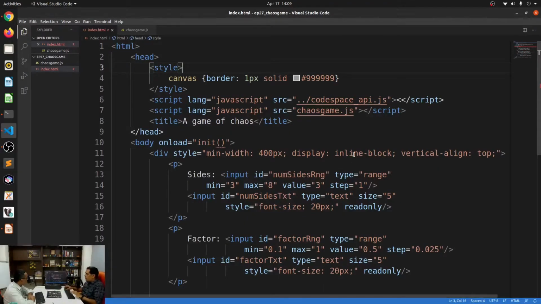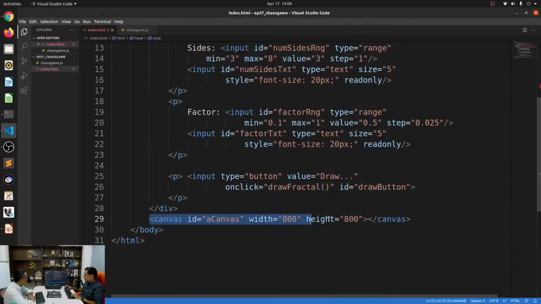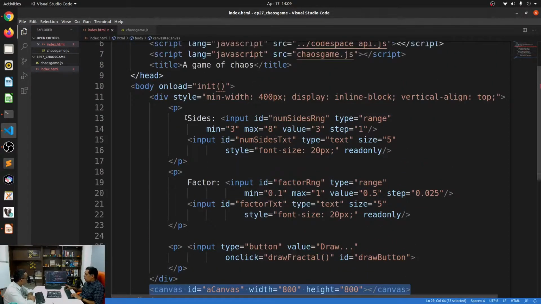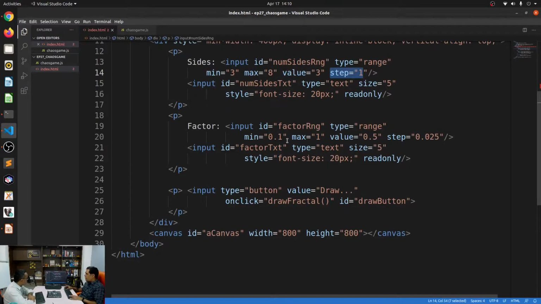So how have I done this? I have a regular HTML page with a canvas and the controls defined inside the div that we had defined. Basically, a slider is created by creating an input HTML element of the type range, and this range can take a minimum value, a maximum value, the current value, and it can also take how many steps you can increment. So for example, for factor, I have defined a minimum value of 0.1, a maximum value of 1, a current value of 0.5, and a step of 0.025. So it increments by that much.